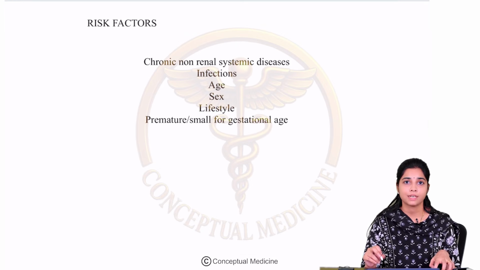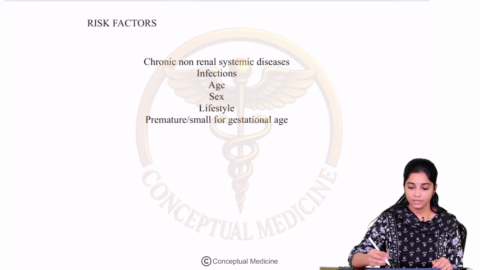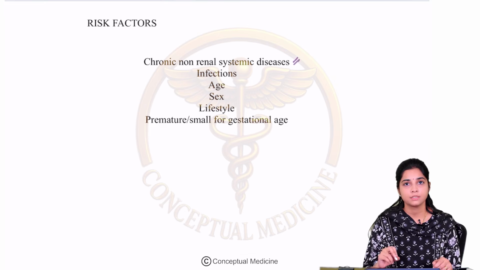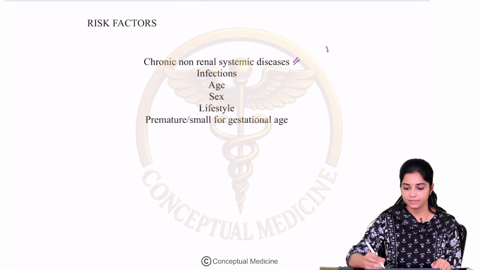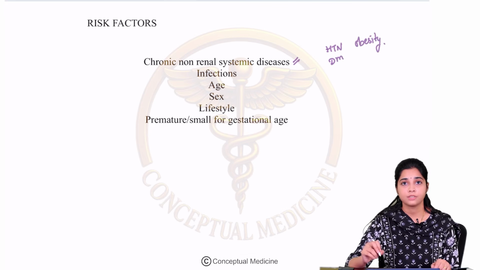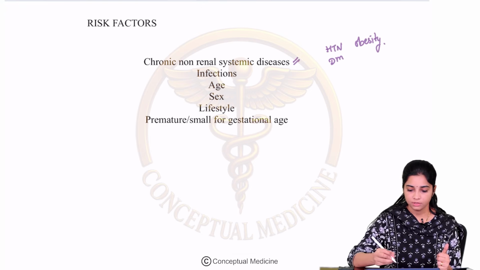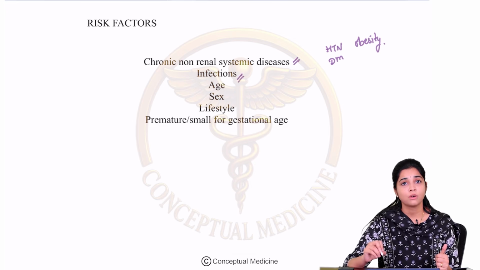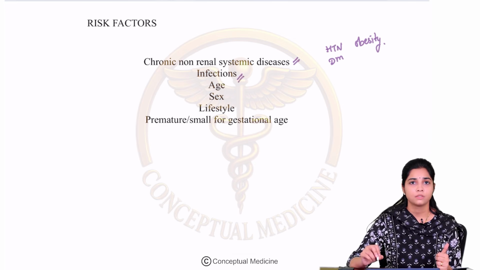So what are the risk factors for CKD? So any non-renal chronic systemic disease by itself is a risk factor. For example, many comorbidities like hypertension, diabetes, obesity, right? So hypertension, diabetes, obesity, chronic maybe heart failure or atherosclerosis, all of these are risk factors for renal disease as well. Now, infections, right? So a lot of infections are associated with chronic kidney disease.